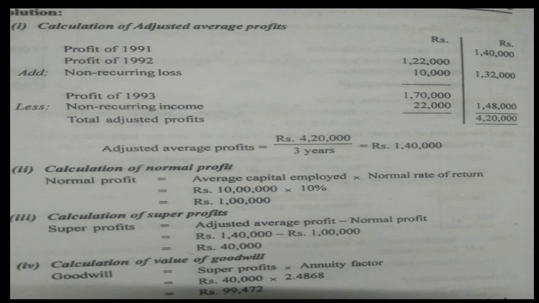Okay, then now we'll go to normal profit. Normal profit is nothing but capital employed into normal rate of return. We saw the capital employed is 10 lakh and the normal rate of return is 10%. So 10 lakh into 10% will give me 1 lakh. So now I know normal profit to be 1 lakh and average profit to be 1,40,000. The difference between 1,40,000 and 1 lakh will give me 40,000. That is the super profit. So super profit into, as I told you earlier, it is not the purchase method, it is the annuity method. So it is not into number of years of purchase, it is into the annuity table value. So 40,000 into 2.4868 will give me 99,472. So that is my value of goodwill using the annuity method of super profit. Okay, next.